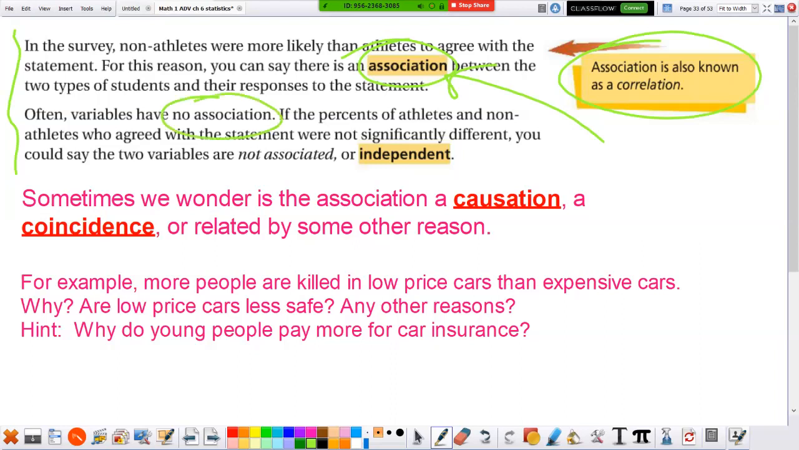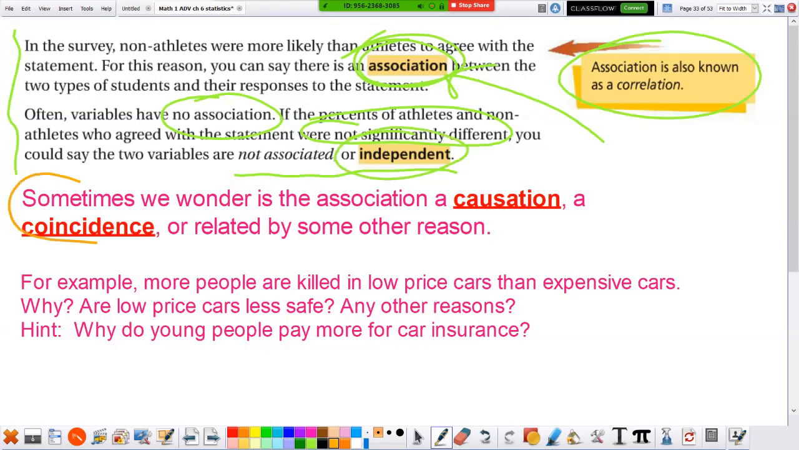Often variables have no association. If the percent of athletes and non-athletes who agreed with the statement were not significantly different, you could say the two variables are non-associated or independent. Independent means separate. If you found no difference between whether you're an athlete or non-athlete, you'd probably say, it doesn't matter. But here it seemed to matter. So if it mattered, we say there's an association. If it didn't seem to matter, we say it's independent or separate.